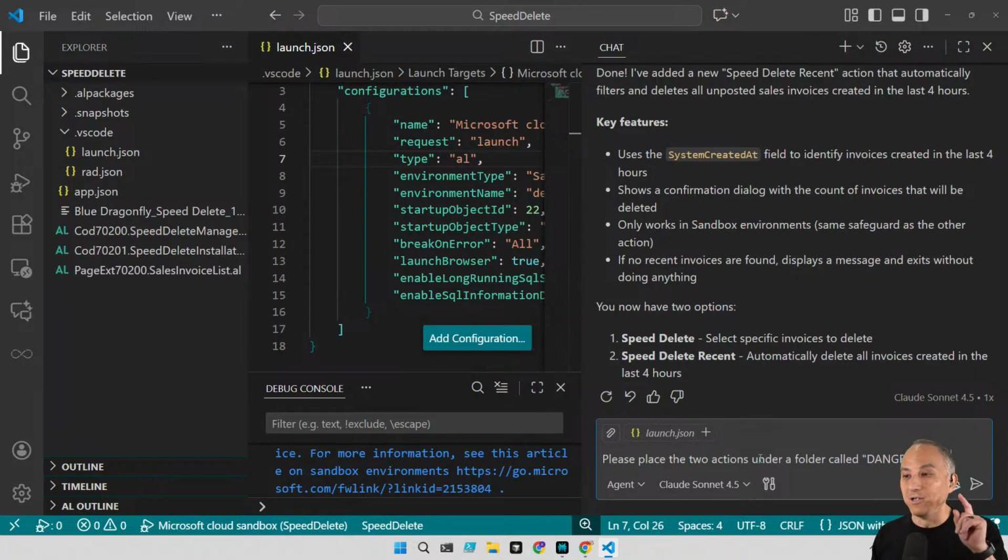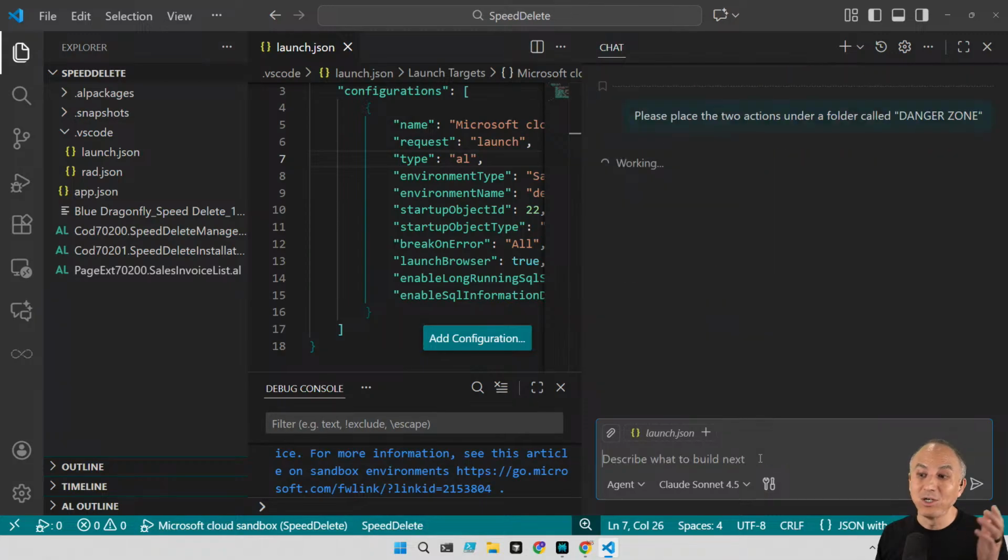Now, one of the things I observed is that Copilot, Claude, Sonnet, whoever is responsible for this, is really not very good navigating the BC action bar menus folders. And I suspect part of that is because of the restructuring where the names of these things no longer match how they appear on the page. So promoted actions and the renaming of each of these menus has caused serious confusion with the AI, it seems. So let's see if it can pull off my Kenny Loggins request. This is fascinating to watch.